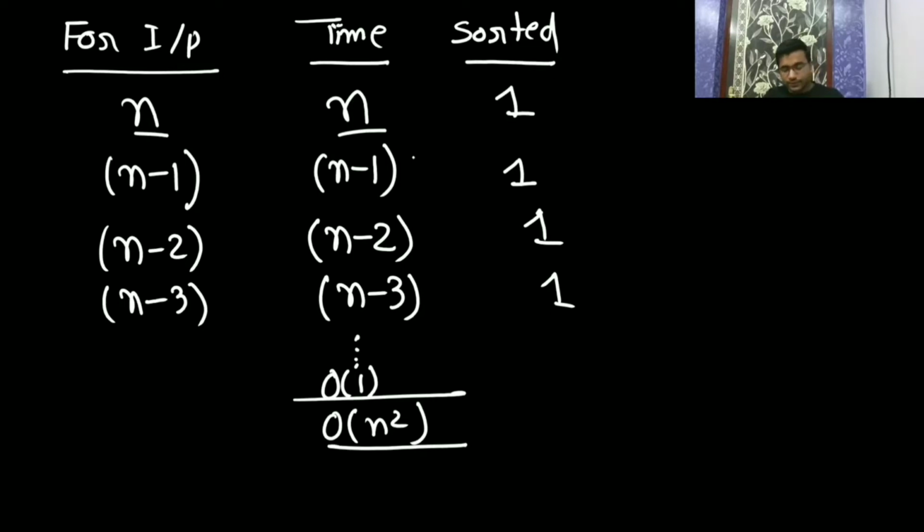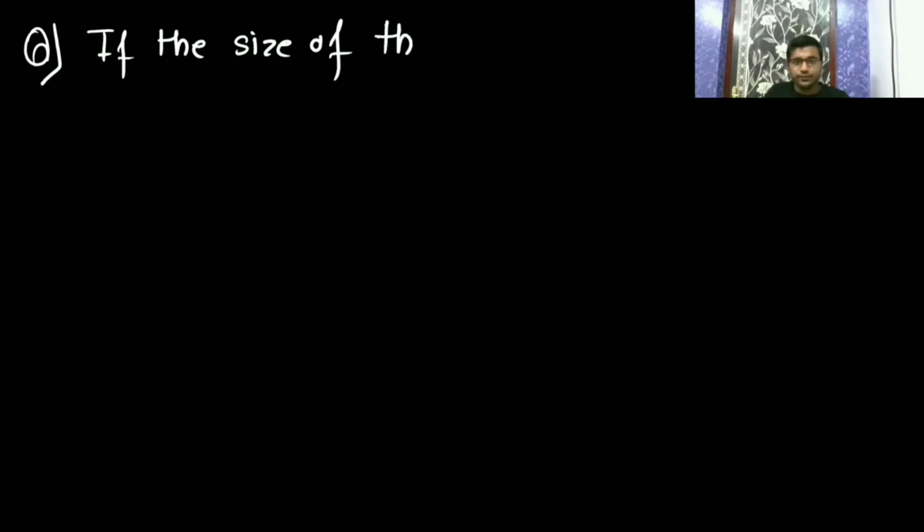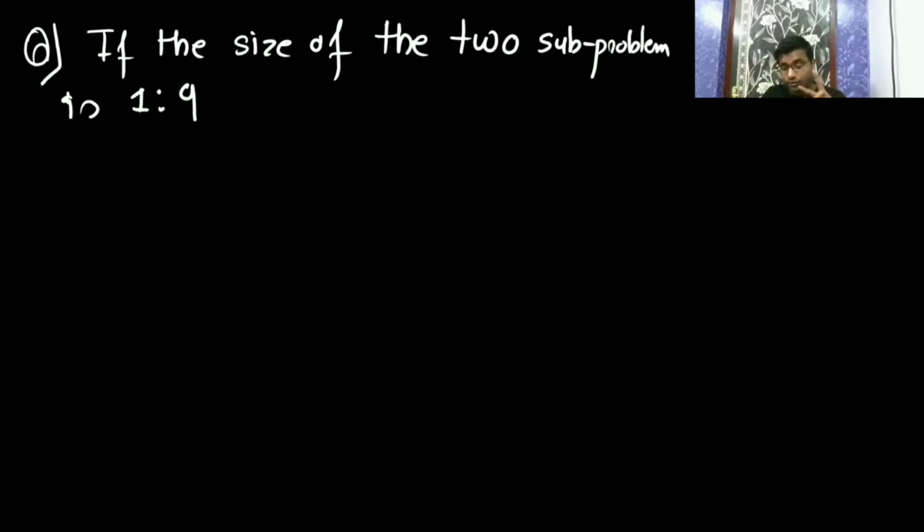Now we will see another scenario, if we do partition in a different way. Now see the next problem. If the size of the two subproblems is 1 is to 9. Here the size of the subproblem is dividing into 1 is to 9. So one part, and another will be 9 parts. Okay, 1 is to 9.